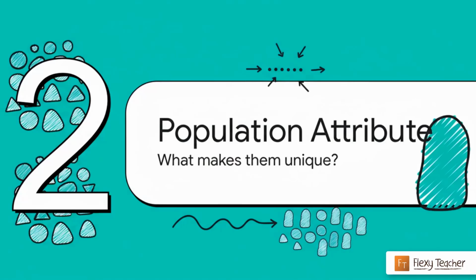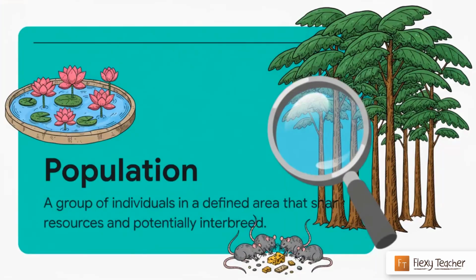So what is it that makes a population a population? What makes it so different from just a single individual organism? Well, think about it like this. एक pond में जितने भी lotus plants हैं, वो एक population है. या एक जंगल के सारे teakwood trees. That's a population. Even all the rats in a city. Basically, it's a group of the same species in the same area, sharing resources and, well, competing for them too.